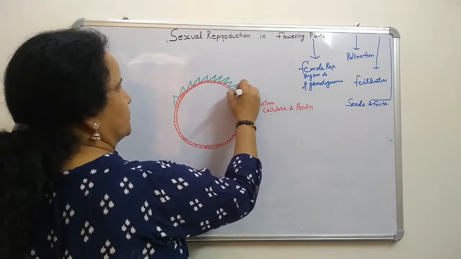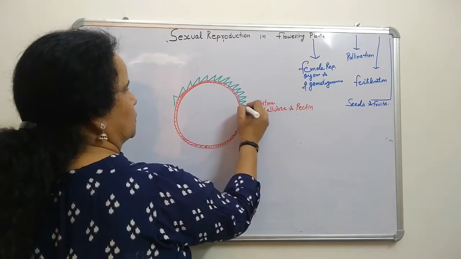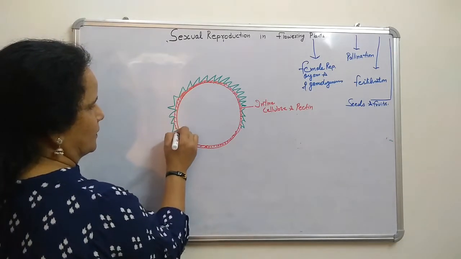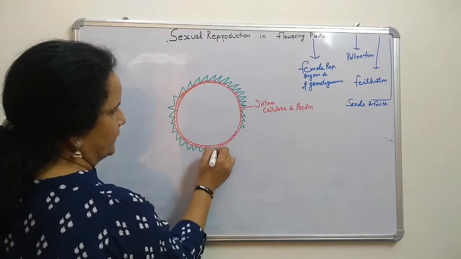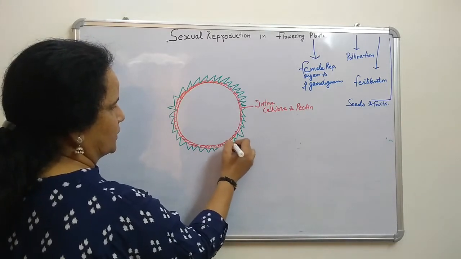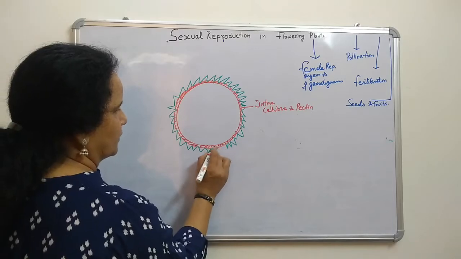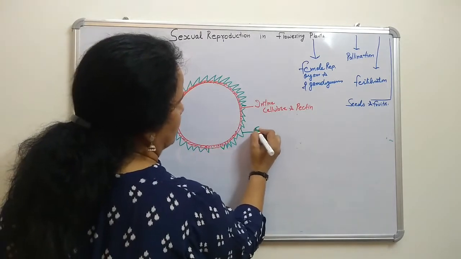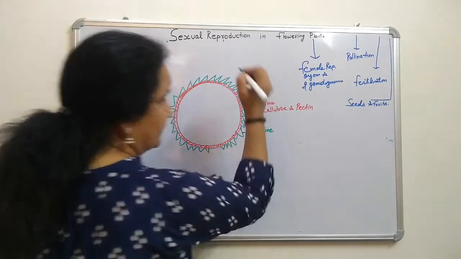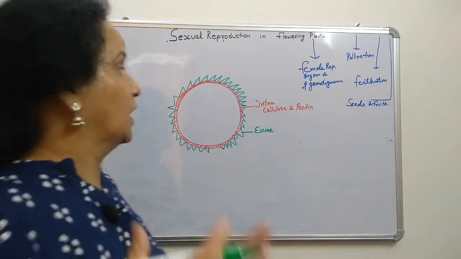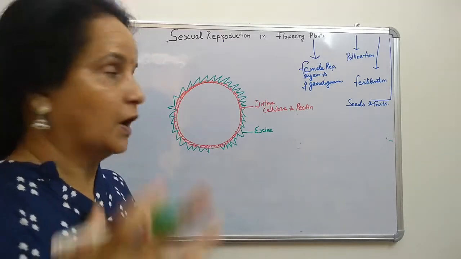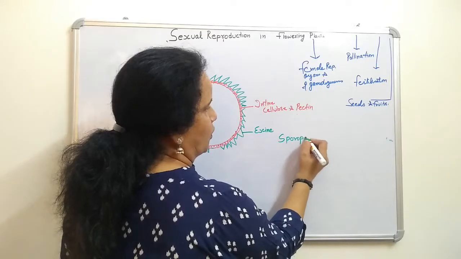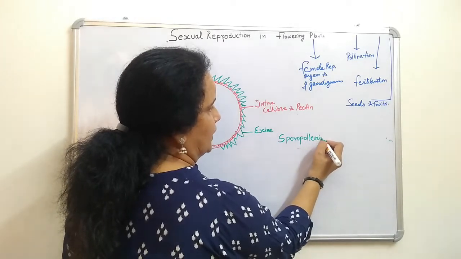This outer covering has special characters and questions are frequently asked on it. It is called exine. The exine is made up of a very hard, highly resistant substance called sporopollenin.